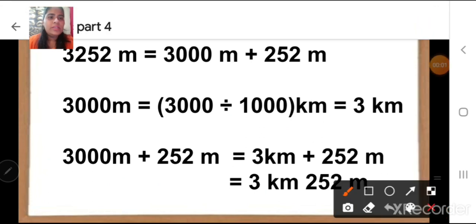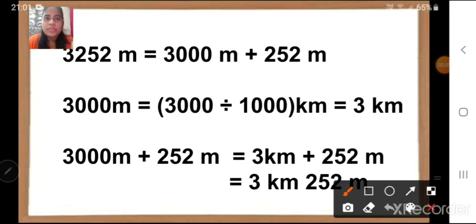See children, here the same thing. Let us understand one more time. First, we are going to expand the number at thousands place. So it will be 3000 meter plus 252 meter. Okay. Second step is we are going to convert 3000 meter into kilometer. Correct? How we will convert? By dividing by 1000. 3000 meter is equal to 3 kilometer.